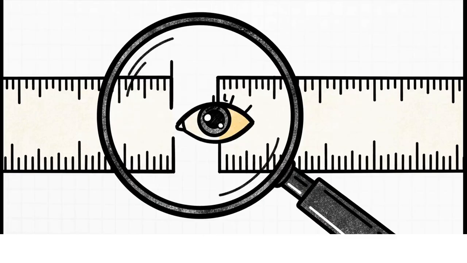And there's a vital concept to grasp right here, the instrument limit of error. In plain English, this simply means your measurement can never ever be more accurate than the tiniest tick mark on the tool you are holding in your hand. If your meter stick only has markings for every millimeter, your least count is 1 millimeter. Sure, you might be able to sort of estimate half a millimeter by eye, but that millimeter mark represents the absolute hard boundary of your tool's capability.